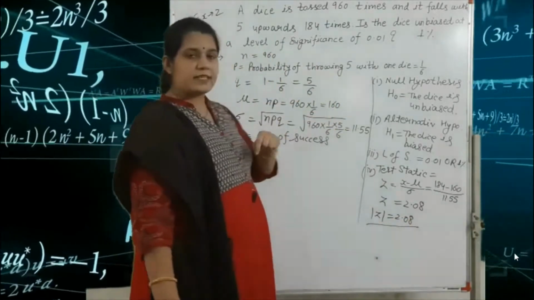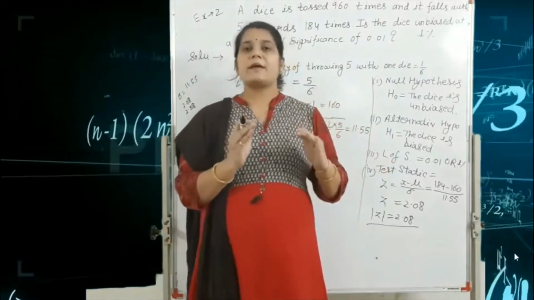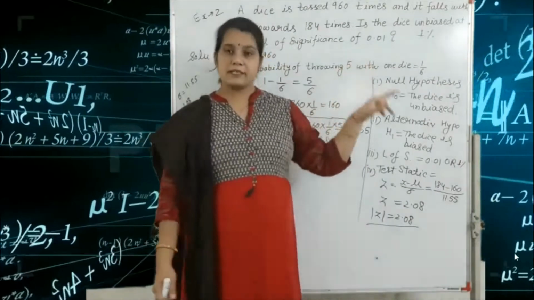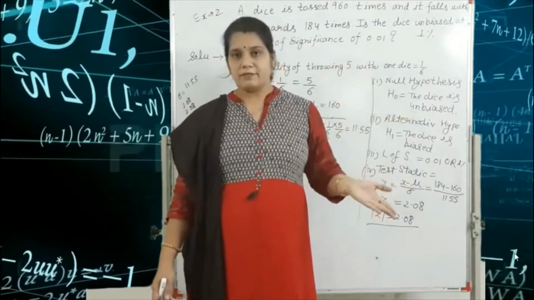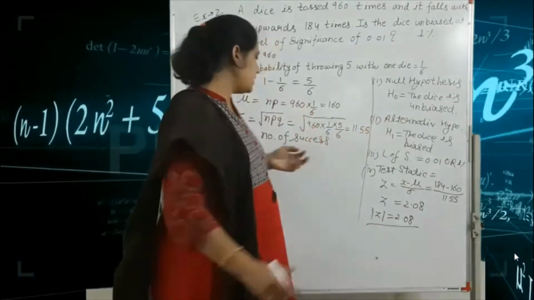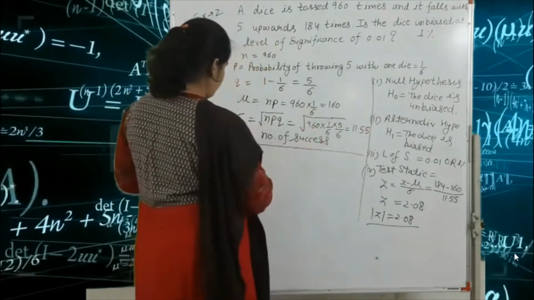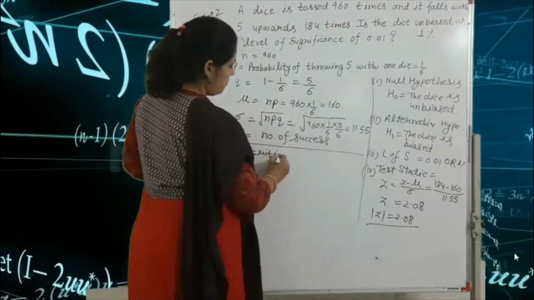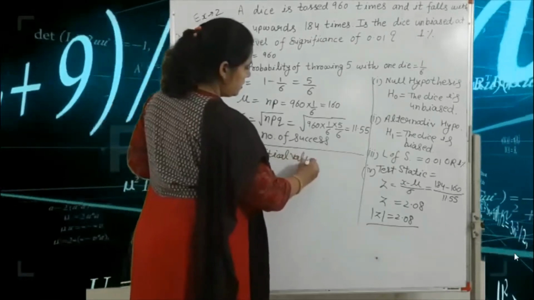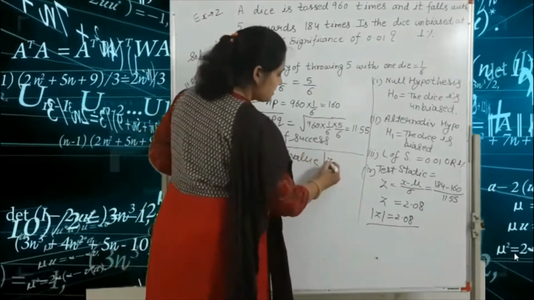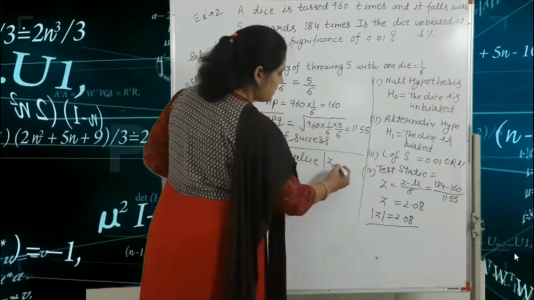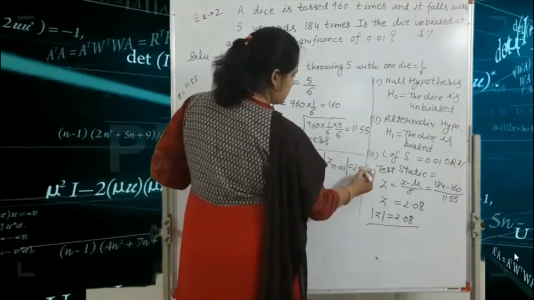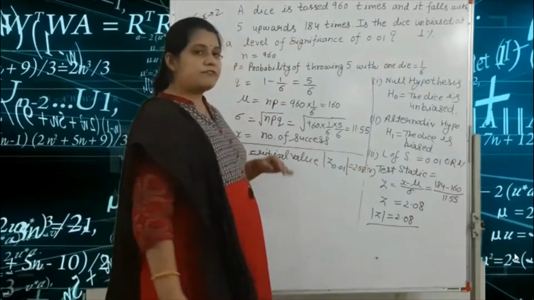Our fifth step is the critical value, and the critical value depends on the level of significance according to our table. We have already seen this in our first lecture. So our fifth step is the critical value. With the help of mod of Z, we write here for 0.01 the critical value is 2.58. This is the value of the critical value.